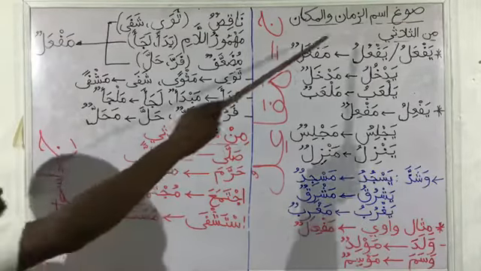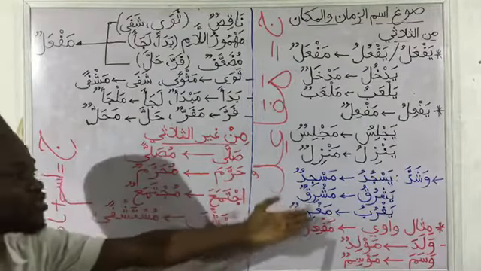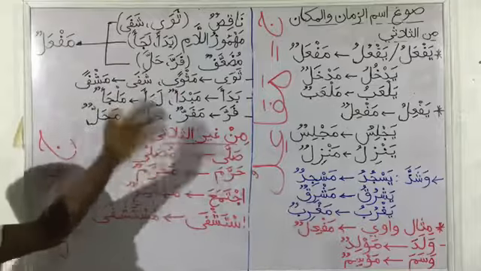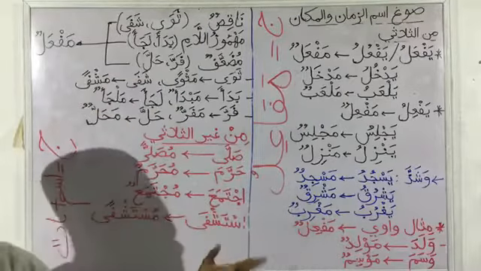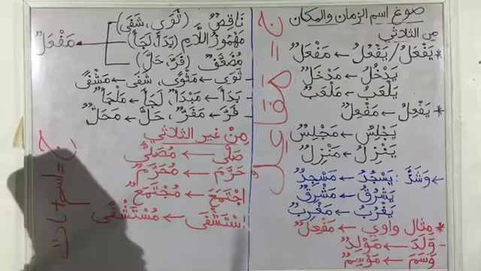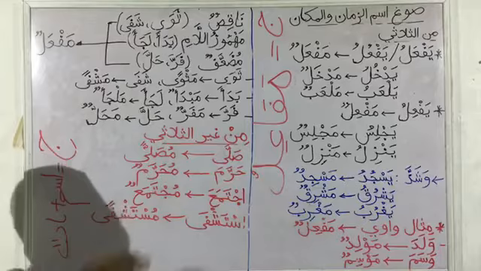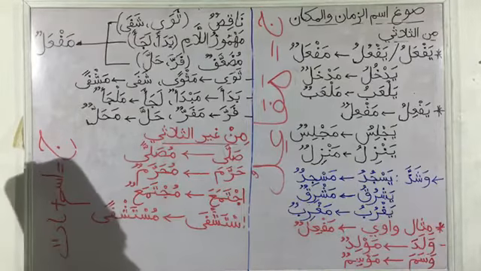First one, we looked at the number of the letters, which is 3, and then we looked at the nature of the verb. So those are the ways of forming Ismu Zaman and Makaan from 3-lettered verbs. Now moving to other numbers like 4-lettered, 5-lettered, and 6-lettered verbs. How do we form Ismu Zaman from them? We form them from the shape of Ismu Maf'ul.